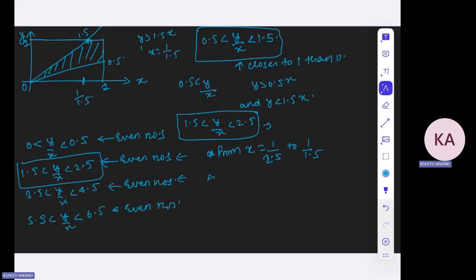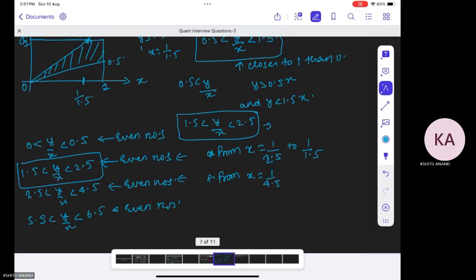And similarly, the next triangle will lie between x equal to 1 by 4.5 and 1 by 3.5. Okay.